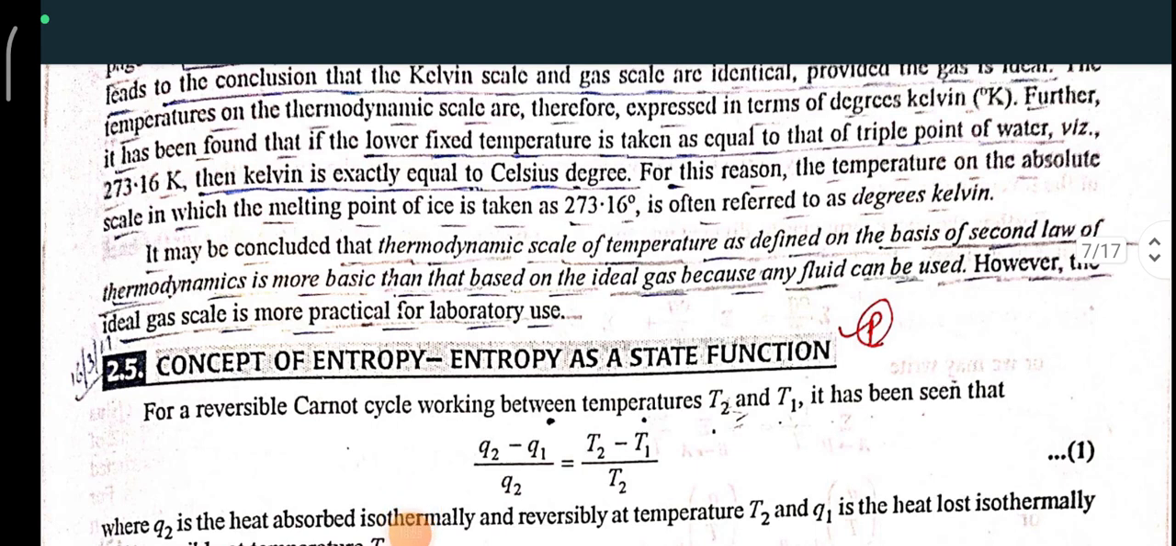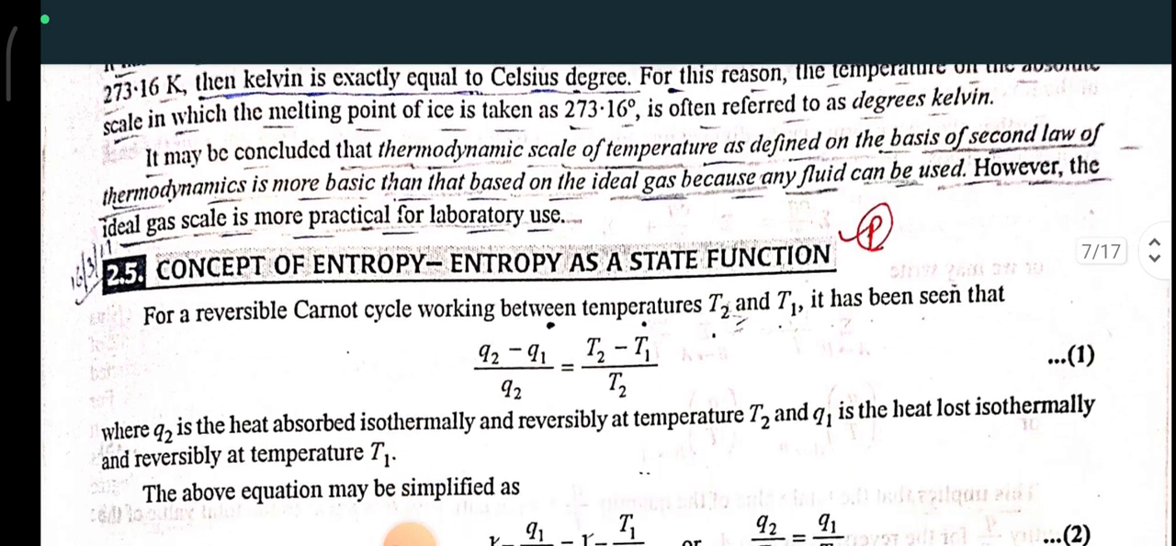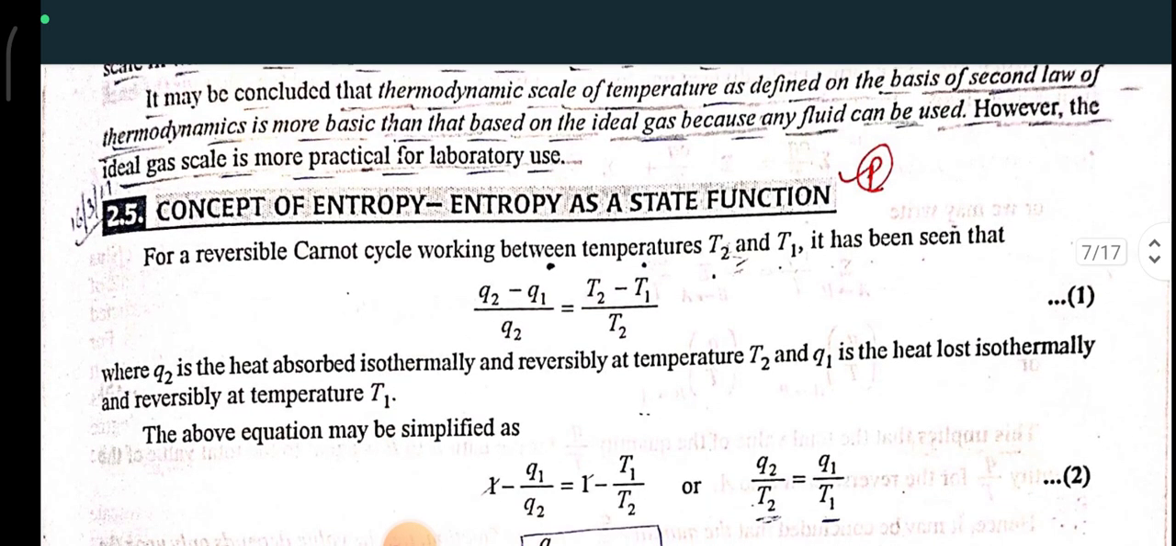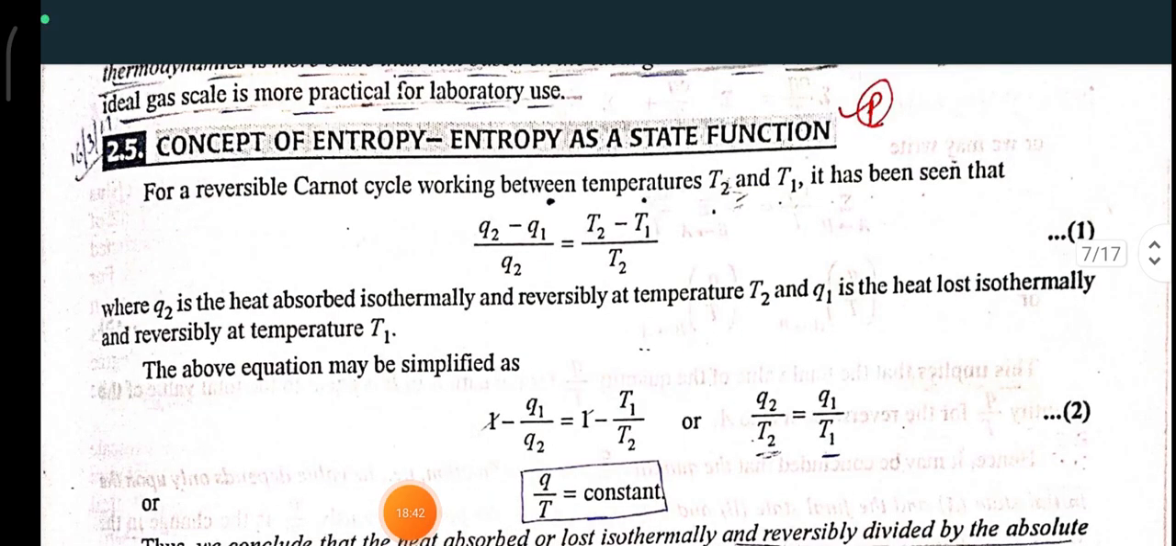It may be concluded that the thermodynamic scale of temperature, as defined on the basis of the second law of thermodynamics, is more basic than that based on the ideal gas because any fluid can be used. However, the ideal gas scale is more practical for laboratory use. Concept of entropy. Entropy as a state function.